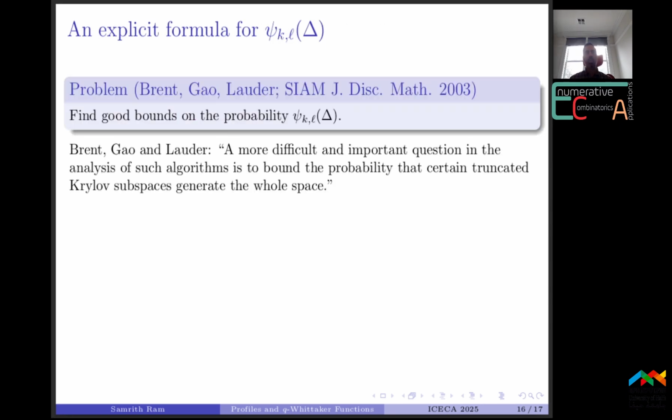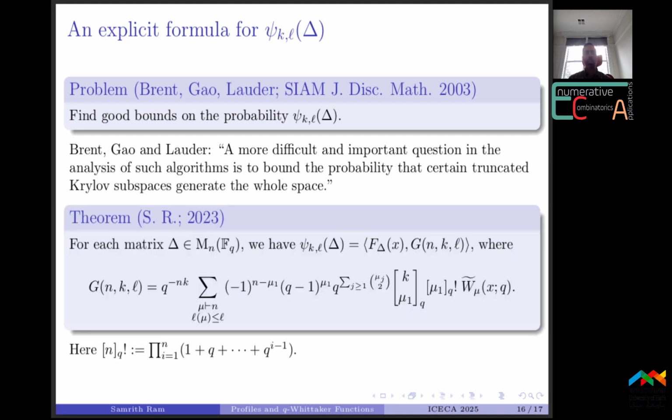Brent, Gao, and Lauder posed the problem of determining this probability, or at least finding good bounds on this psi_{k,L}. Here is an excerpt from their paper. Using our results, we can show that this psi_{k,L} is given by a scalar product of the invariant flag generating function of delta with another symmetric function, which can be expressed in this W tilde basis.